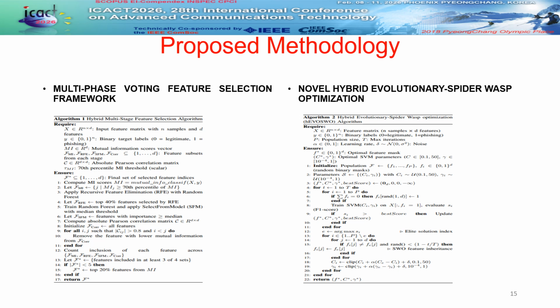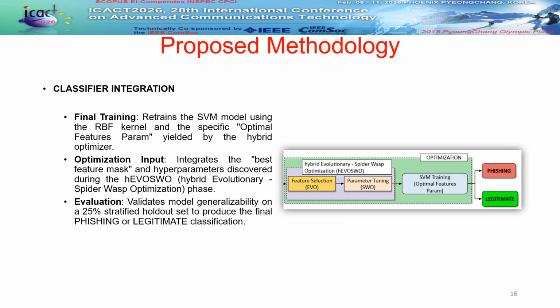On the right, algorithm 2 outlines the hybrid evolutionary spider wasp optimization framework. This pseudocode illustrates how we concurrently optimize the feature mask and SVM hyperparameters over 100 iterations using the F1 score as a fitness metric. Step 12 highlights our elite solution mechanism which guides localized refinement. This balance of global exploration and local tuning drives our model's peak performance.